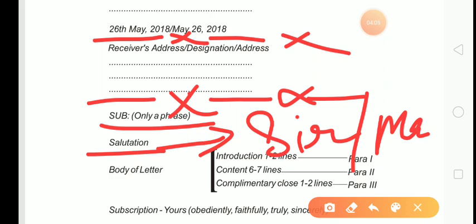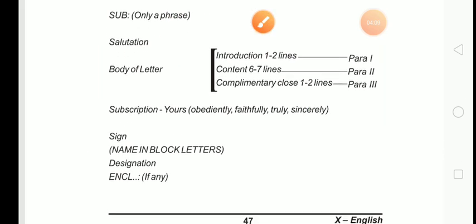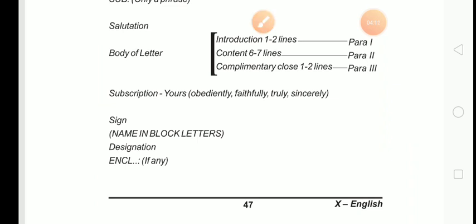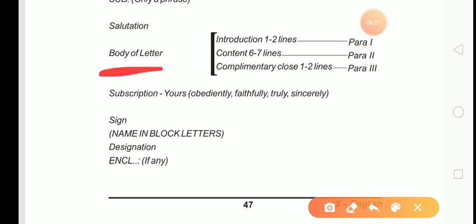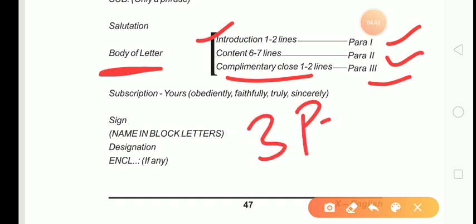After salutation you need not leave any blank line. So after salutation you have to start writing body of letter. First paragraph is introduction. Give introduction in one or two lines, that is para 1. In para 2, 6 to 7 lines, you have to write the content and then complementary clause, para 3rd. So your letter should be in 3 paragraphs.